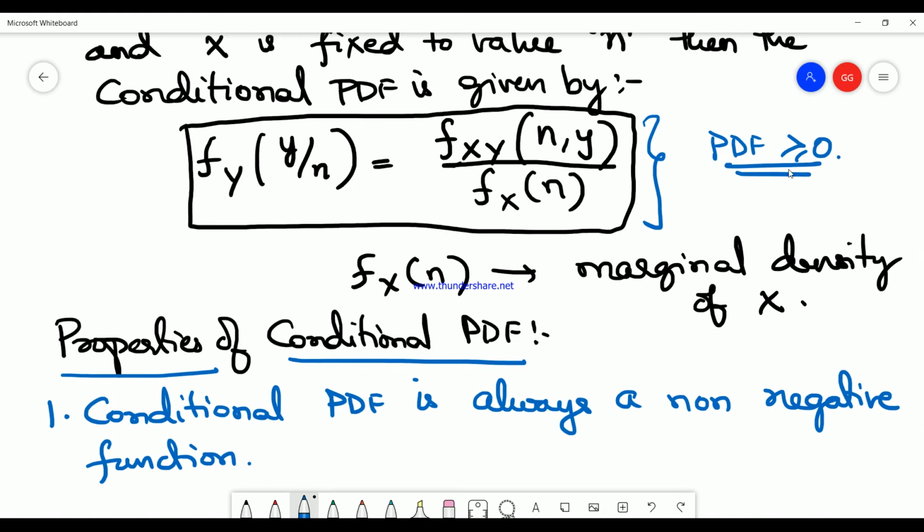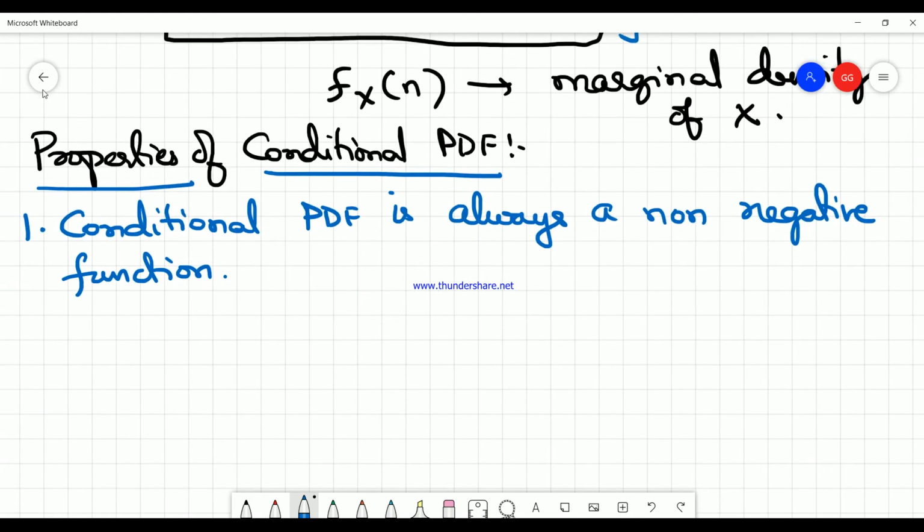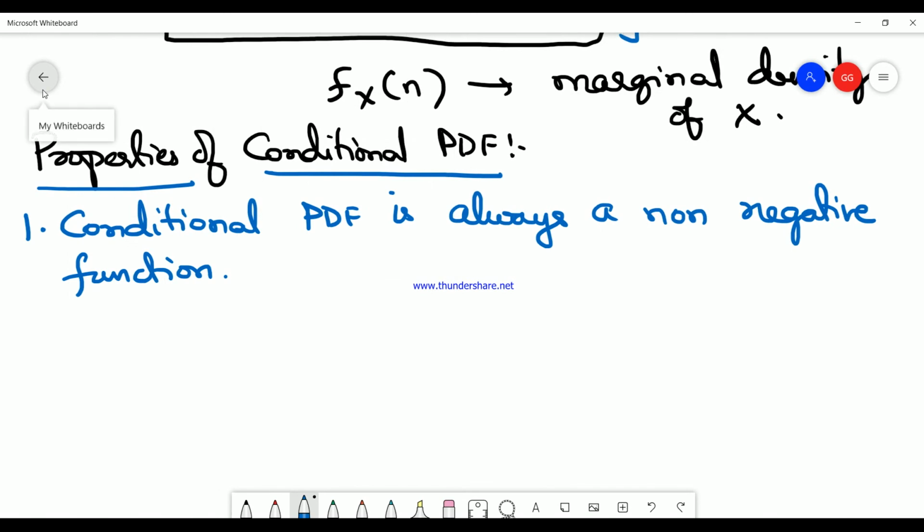Therefore, the ratio of two different PDFs should always be a non-negative function. That is the reason why we say the conditional probability density function is always non-negative.